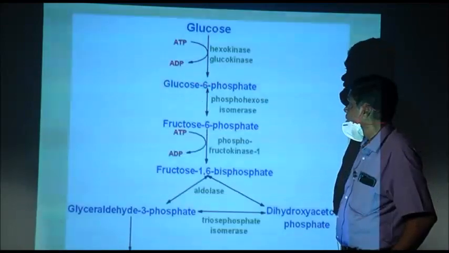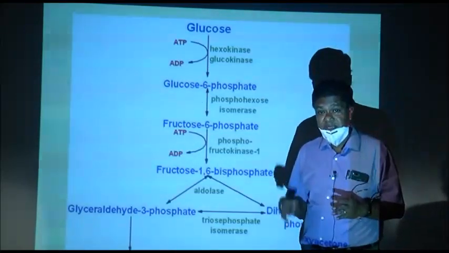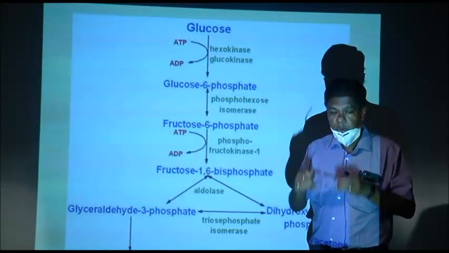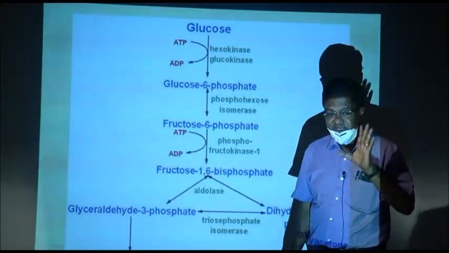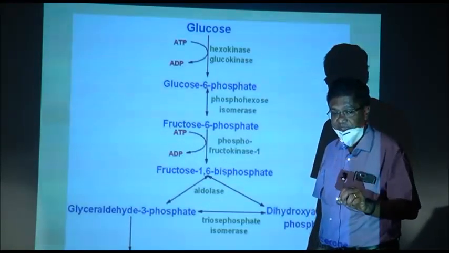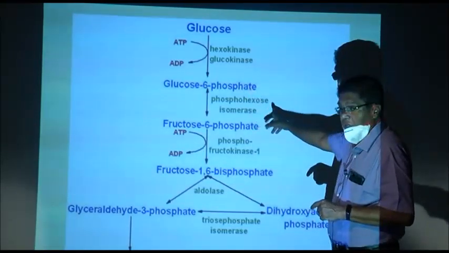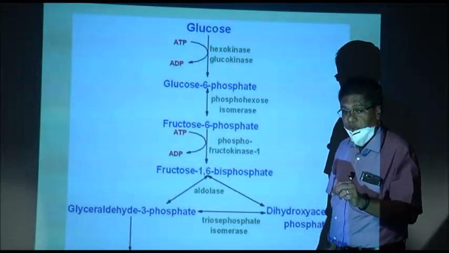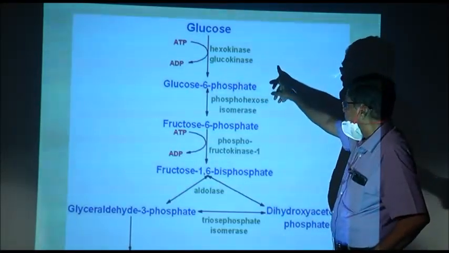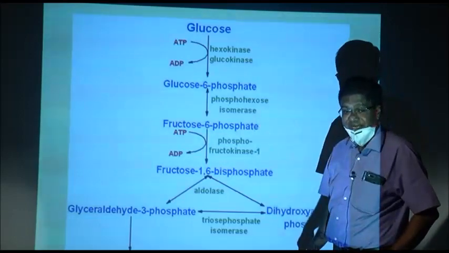Now, I told you that the breakdown starts with glucose. Glucose has how many carbons? 6. Glucose gets one phosphate and gets converted to glucose 6 phosphate. Glucose 6 phosphate is formed in the presence of the enzyme hexokinase.